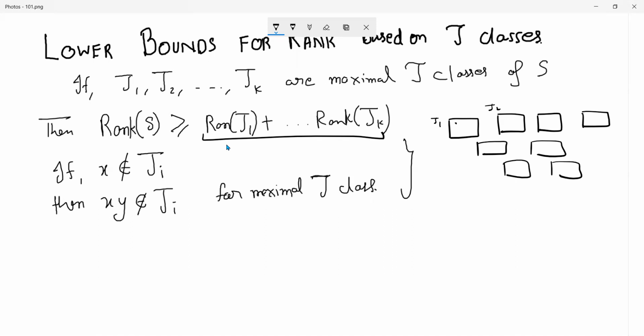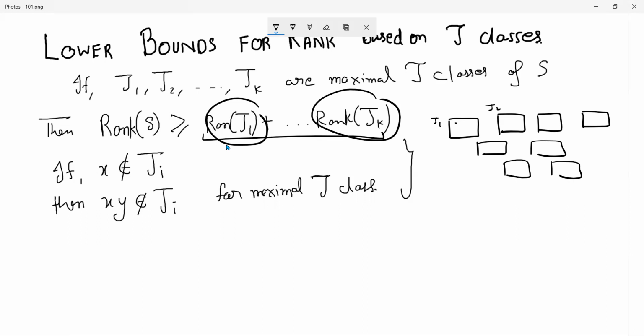When you multiply by Y, either it will remain in that other J class, which is not Ji, or it will go down, and going down means it will no longer be in a maximal J class. So the conclusion is that if X is not in the maximal J class, then you cannot use it to generate. The generators for J1 must come from J1, a generator for Jk must come from Jk, and so on.